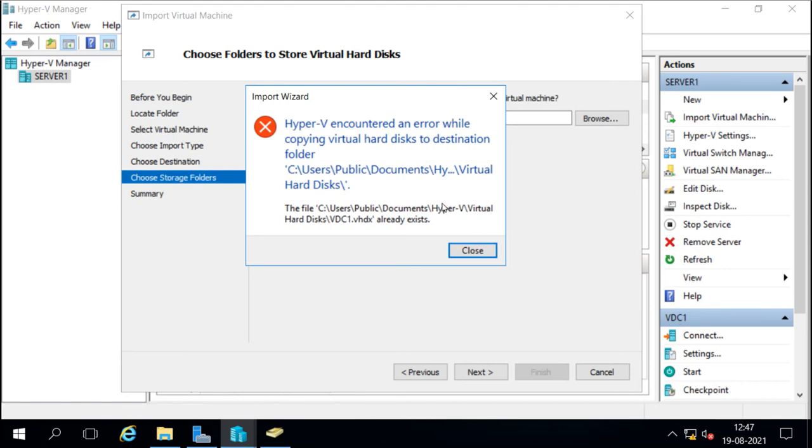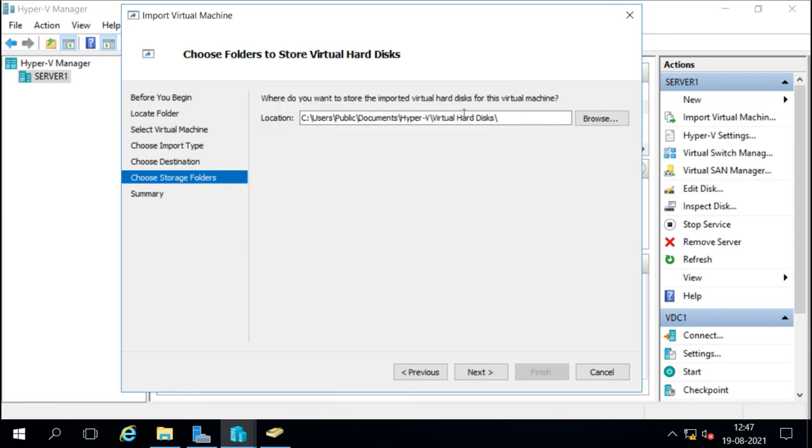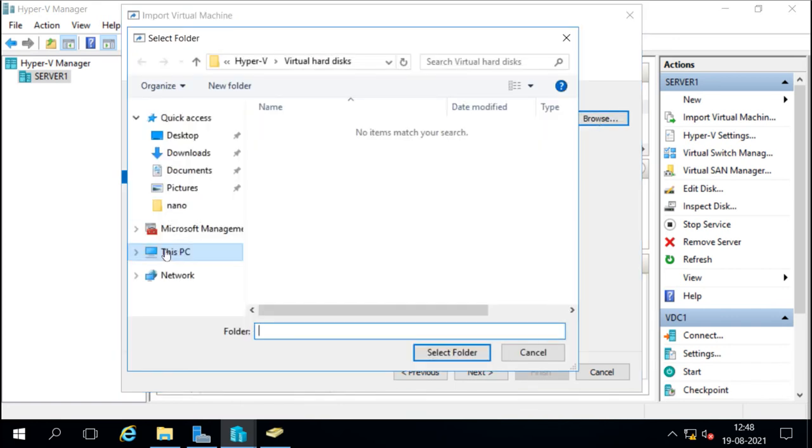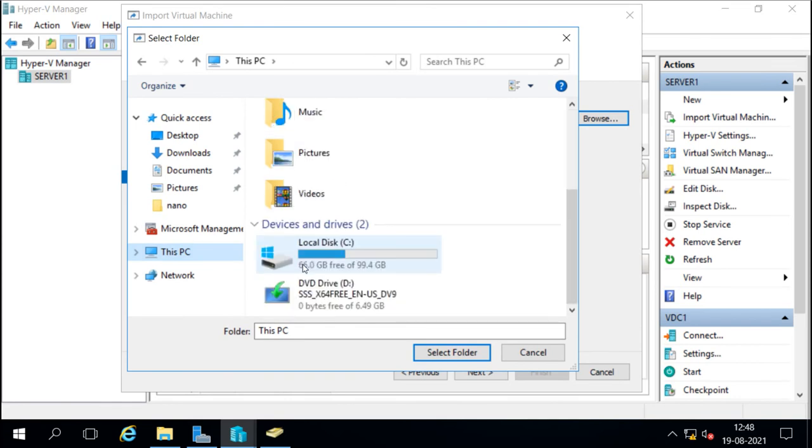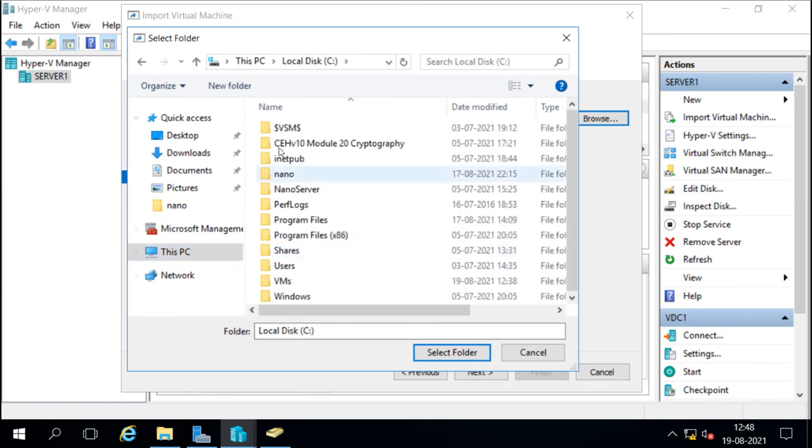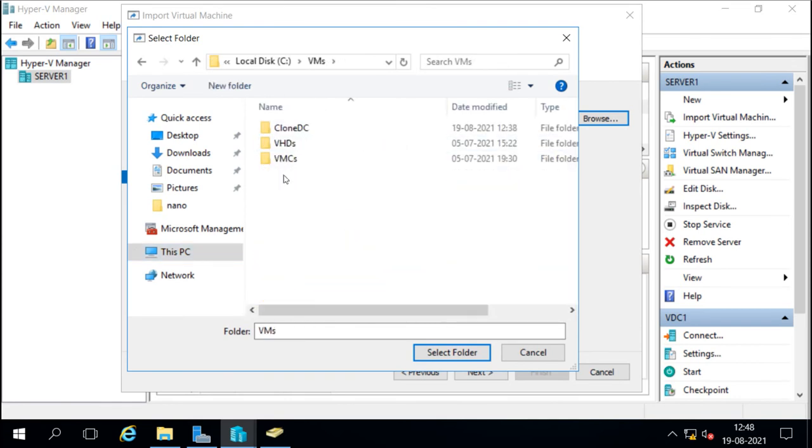Now it is giving me an error. Why is it giving me the error? Because the virtual hard disk vdc1.vhdx is already there in this location, because the original virtual DC is still there. We have not removed it. So what I will do is choose another path for this imported clone virtual machine. I will select another location for it.